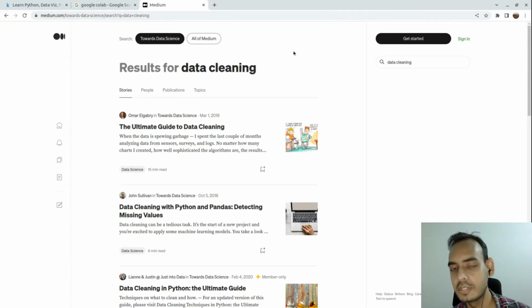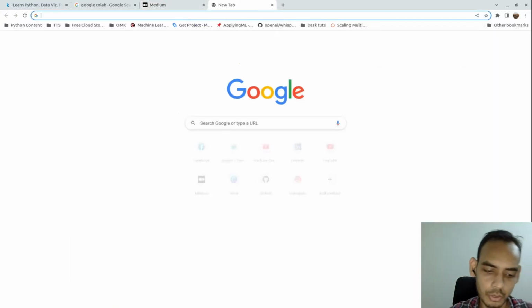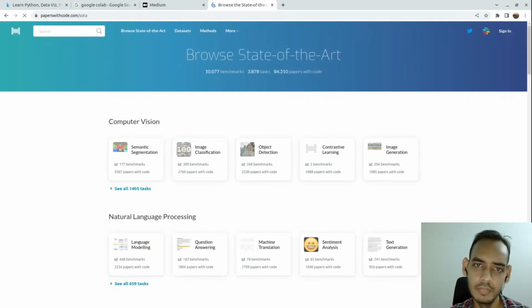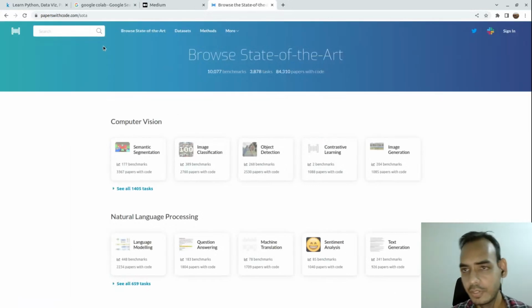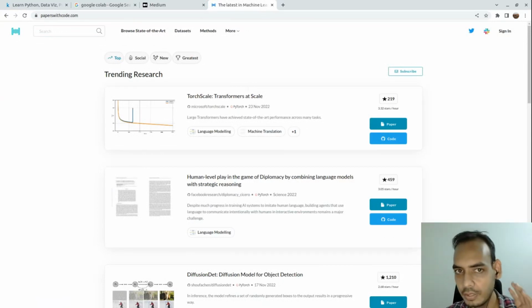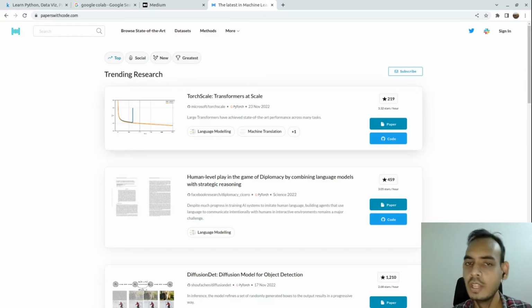And if you are into research aspects of machine learning and artificial intelligence, then I would suggest going for Papers with Code. This is another website where you will have different research papers, filtered across the tasks actually. So if you go to Papers with Code, you will find all the latest research happening in each of these fields, like object detection, image classification, or NLP. All those different research that is happening, you can find it here, and you can also find implementations of those papers.